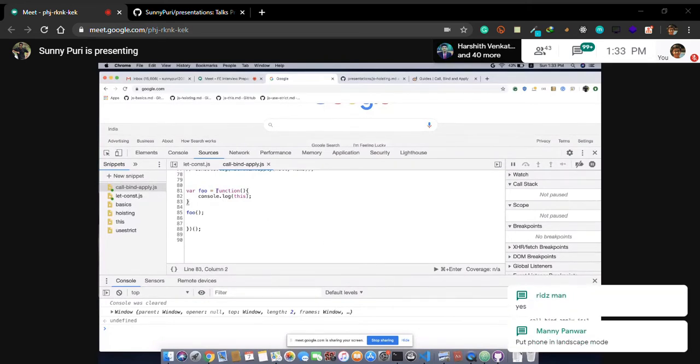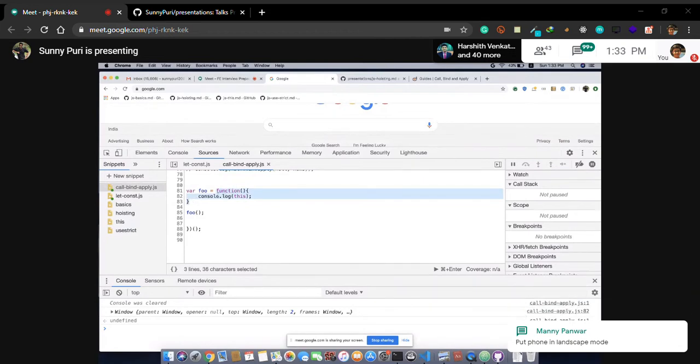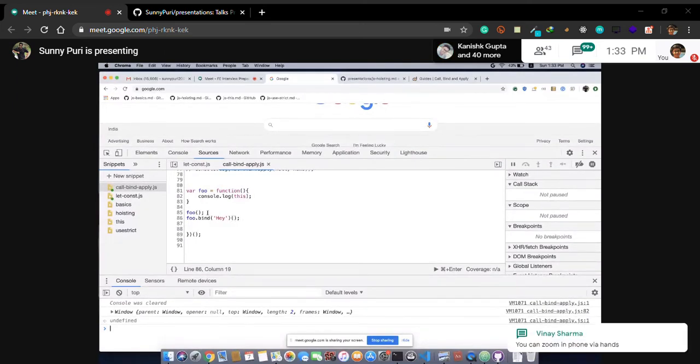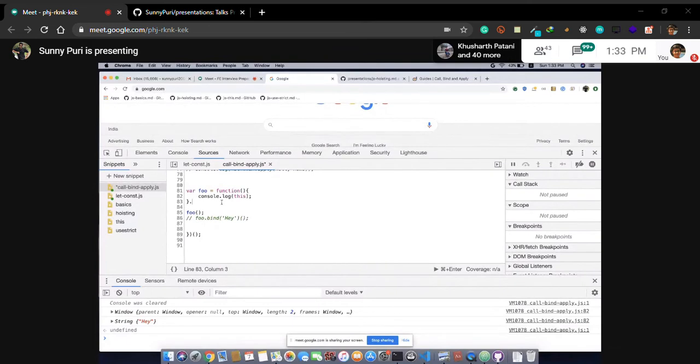This is a function. Basically, this is a variable function. I'm assigning a function to a variable. I'm calling the function. We have seen that we can change the value like this. This is pretty straightforward. Let's see the shorthand. You can write bind here as well.